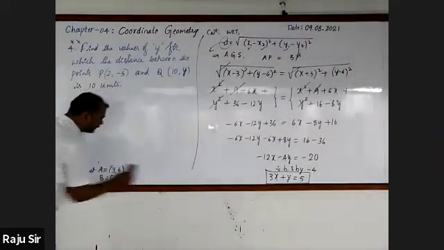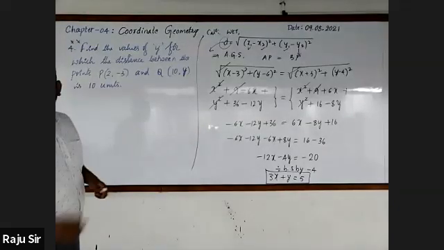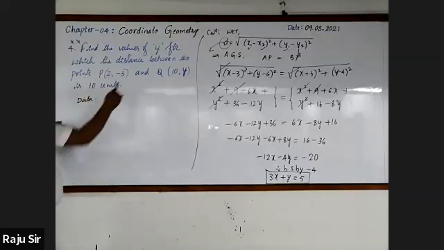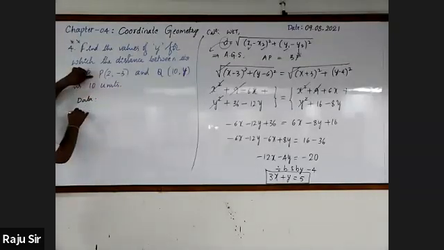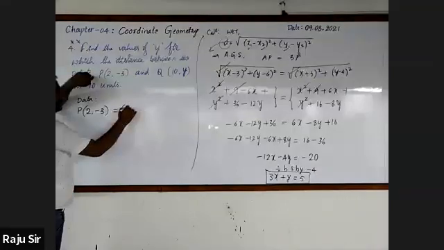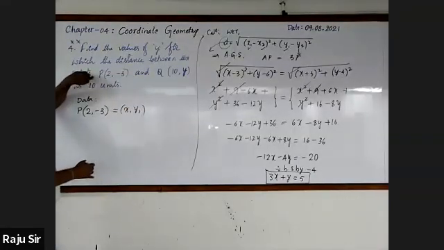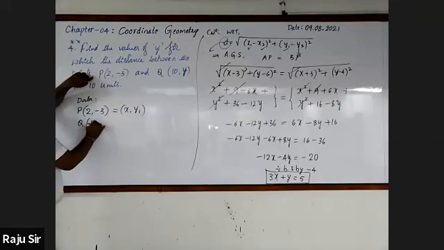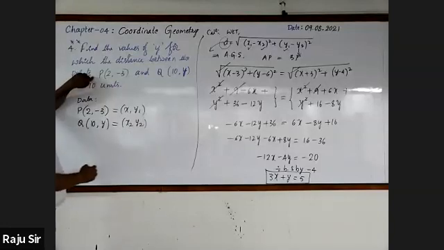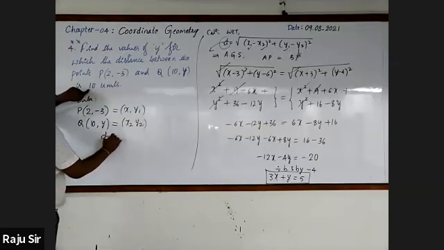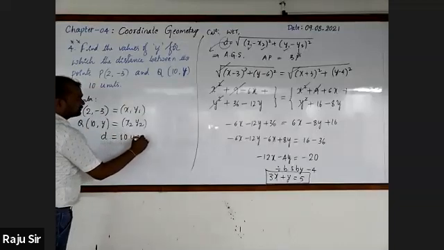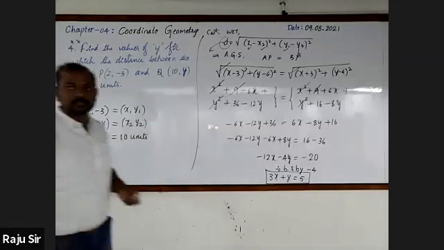Obviously, we have to use distance formula, and before that, go for writing the data. They are given 2 points, P and Q. Please go on writing with me. P of 2, minus 3. Let us assume this as x1, y1. Q of 10, y. Let us assume this as x2, y2. Distance has been given. No need to assume because they have given it is 10 units. So now let's go for using distance.